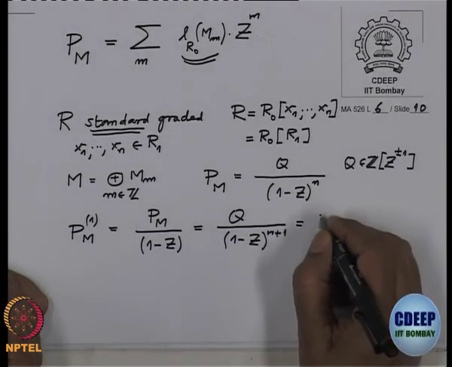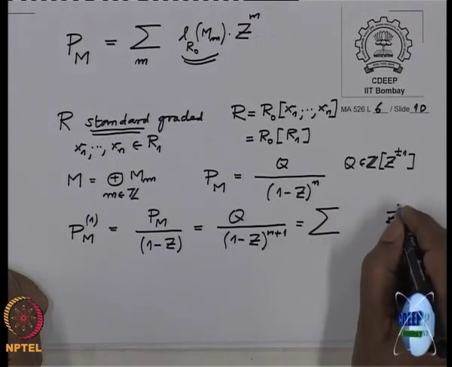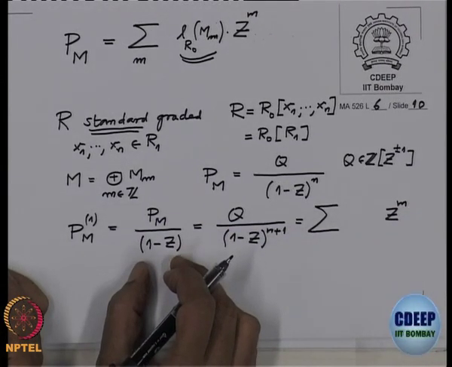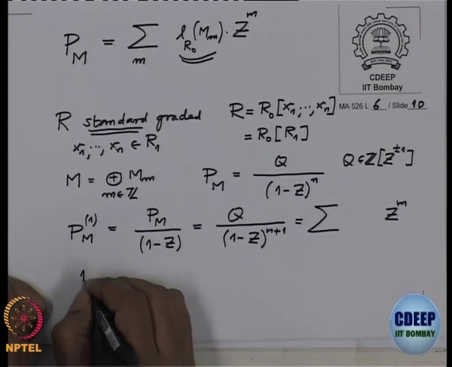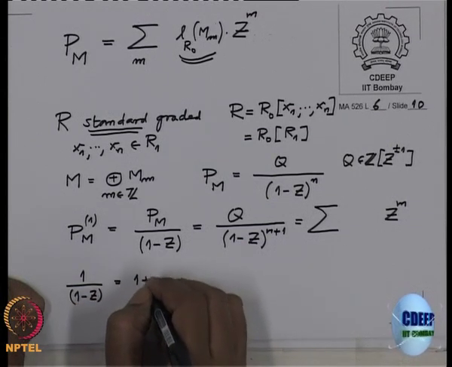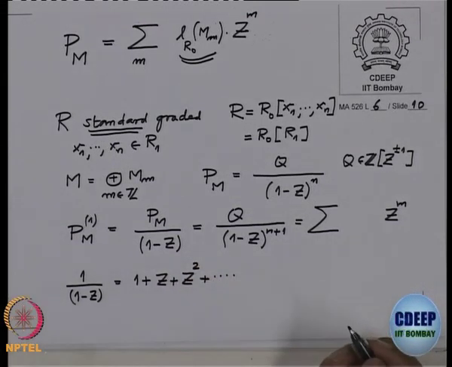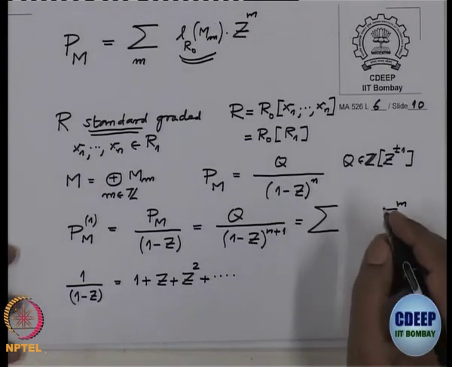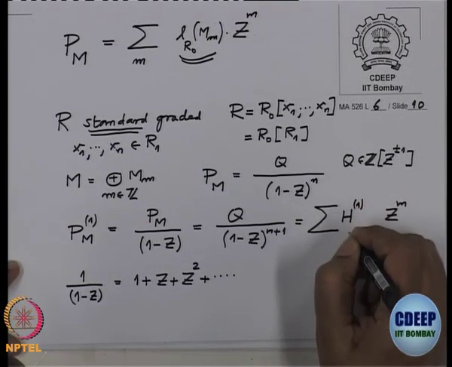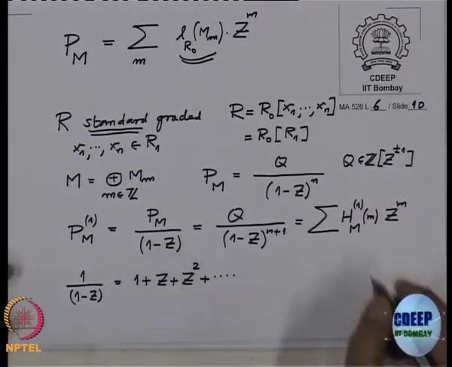And this is a power series in Z. Think of it as a power series, and this is also a power series. Remember this formula, 1 over 1 minus Z is 1 plus Z plus Z square and so on. So, the coefficients here, I will denote them by H1_M at m. And what is H1_M at m?